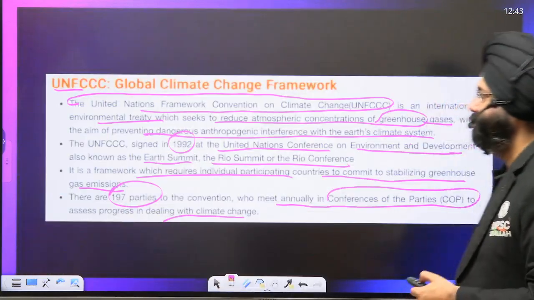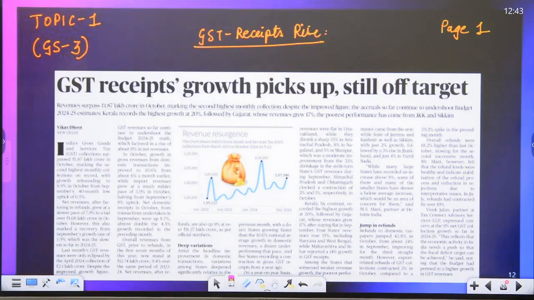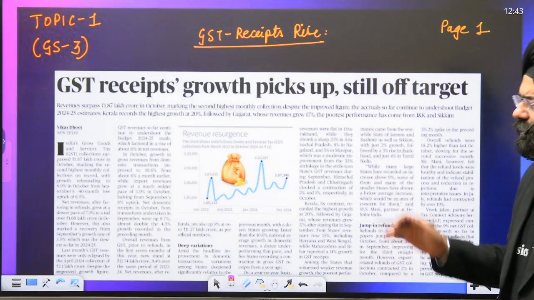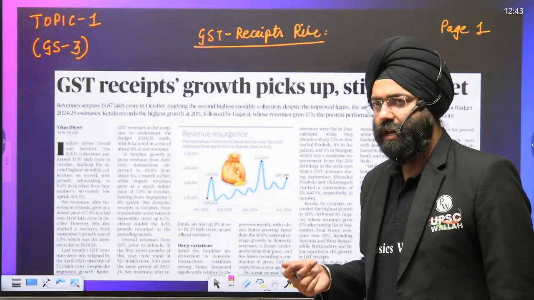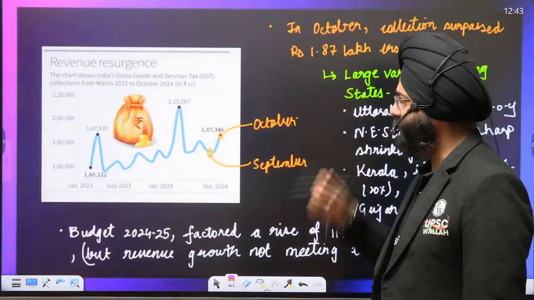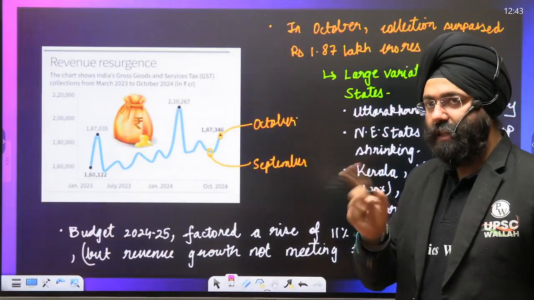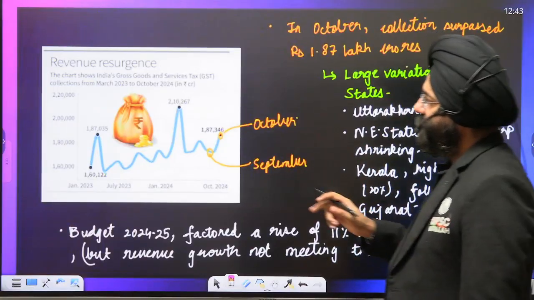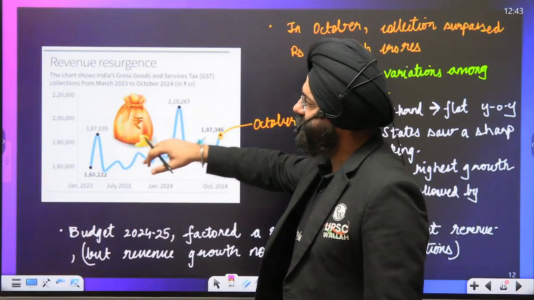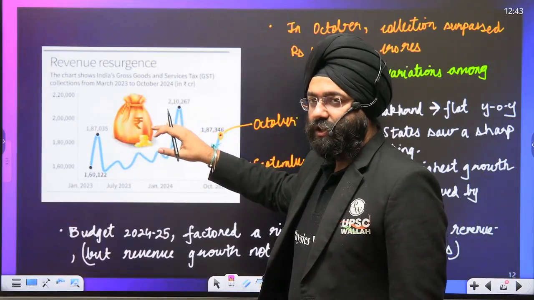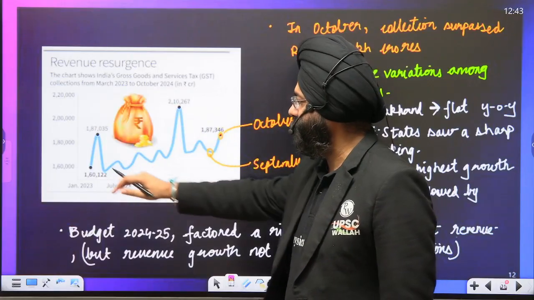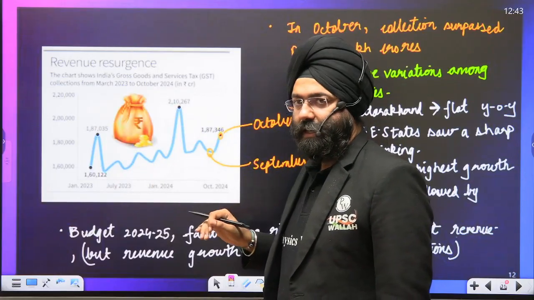Let's move ahead. Prelims topics. GST receipts grow, pick up on the target. Please understand, we are not discussing what GST is. That is known. What is important from the prelims perspective is that in the prelims, what they ask is statements like: there has been a continuous increase in the GST collection from the past 2 years, or let us say from the past 1.5 years. These types of statements come.